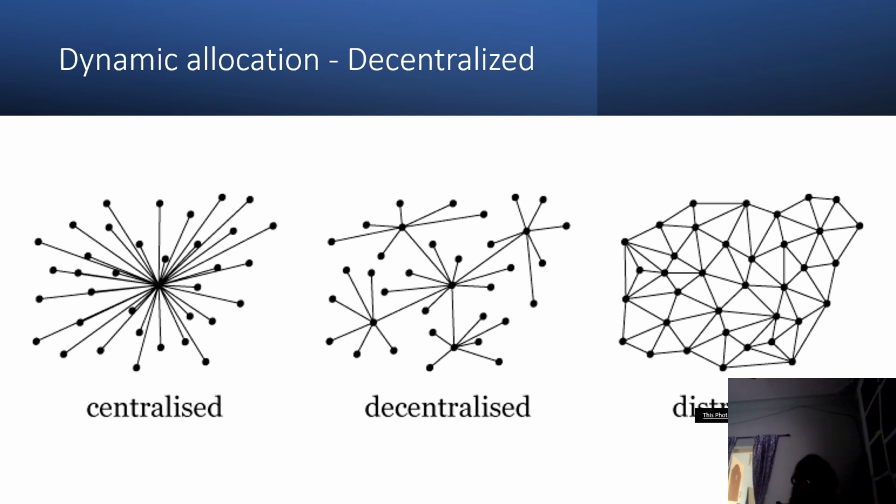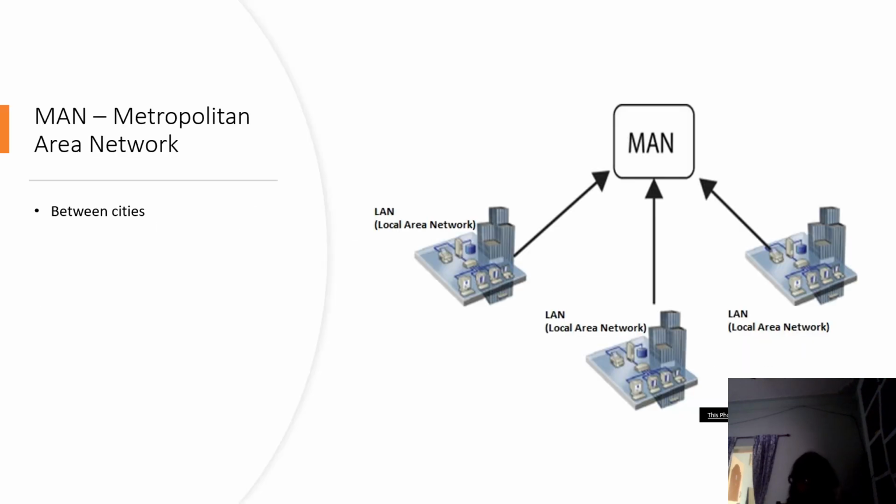But in the case of distributed, as I showed you in the last part, it is getting black. That is, it is not being shown because of my face. So look at that. That is distributed. In that, each and every computer acts on its own. So that is known as distributed. So this much time we have been discussing about LAN.